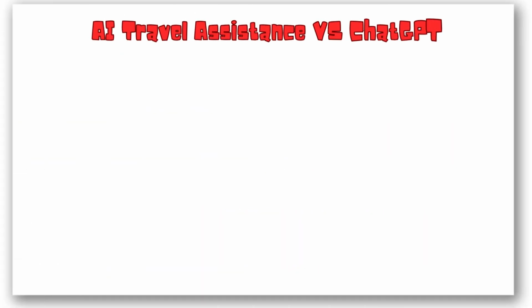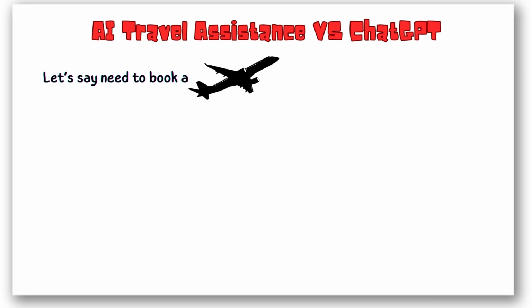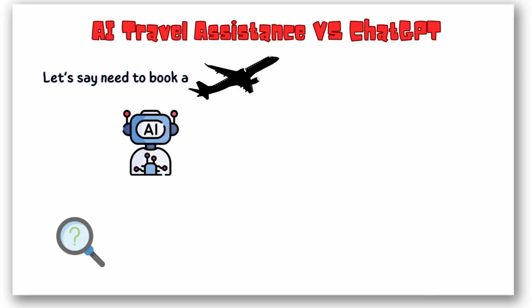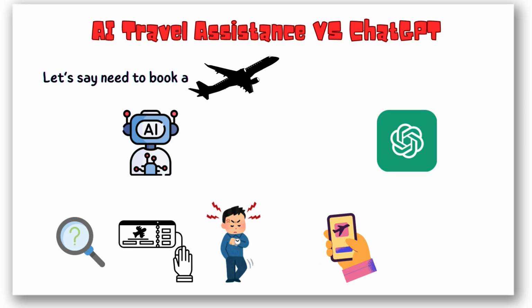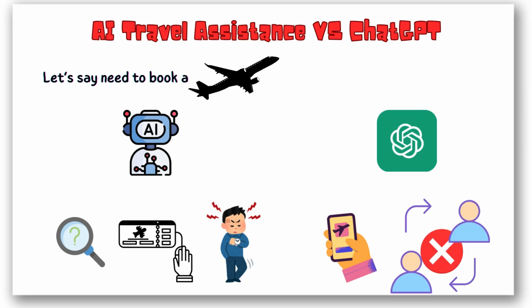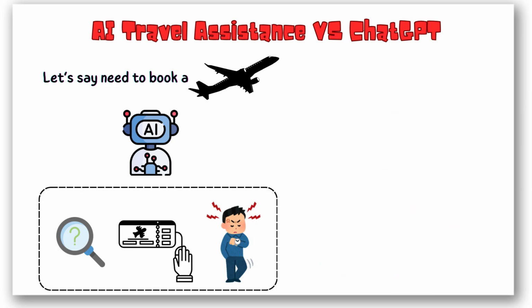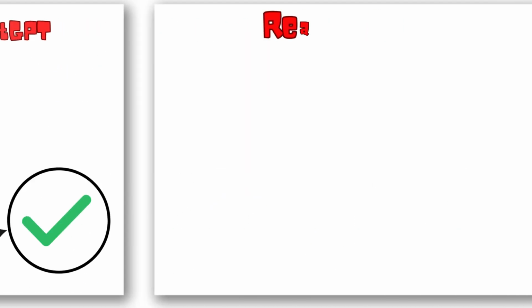Example, AI travel assistant versus ChatGPT. Let's say you need to book a flight. An AI travel agent finds the best flights for you, books the ticket automatically, adjusts if there's a delay. ChatGPT suggests flights, but you have to book them. It can't handle unexpected changes. See the difference? AI agents don't just talk. They get things done.